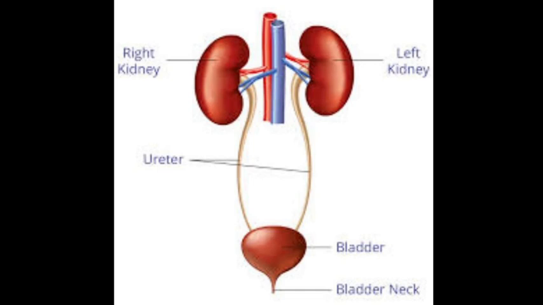The ureters, one from each kidney, open into the urinary bladder, and the ureters are the tubes which carry urine from the kidney to the bladder. Urine is stored in the bladder, and the urethra is the tube.